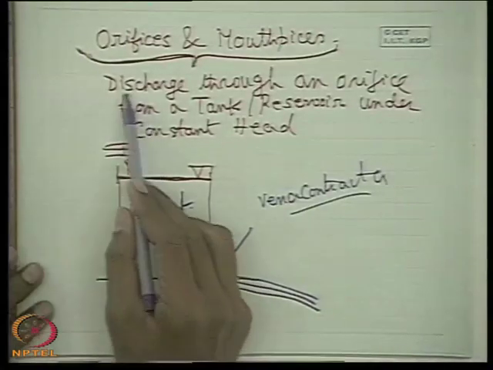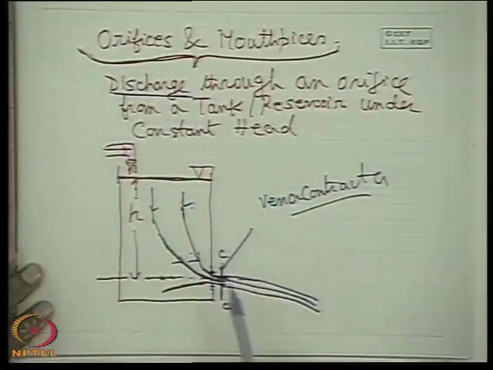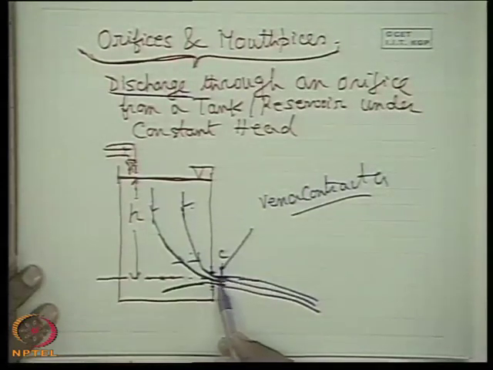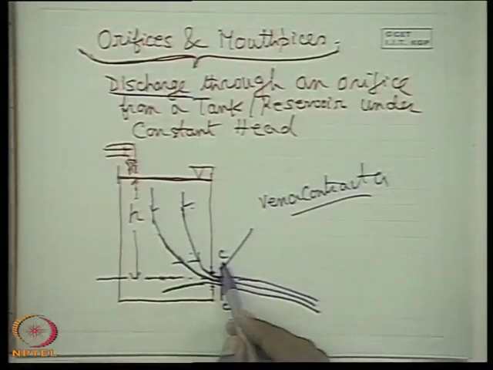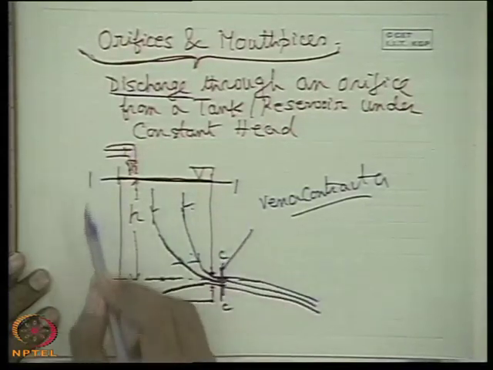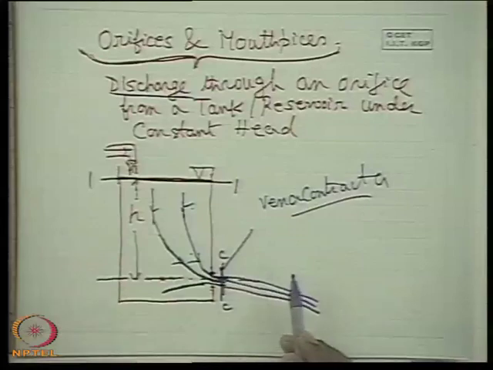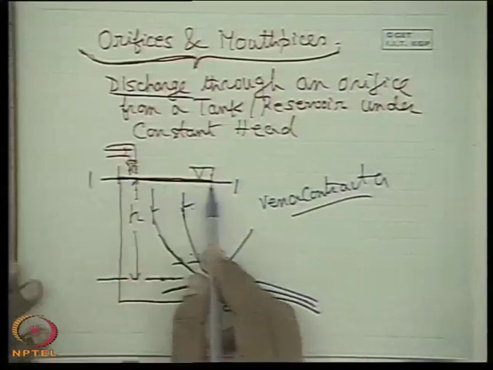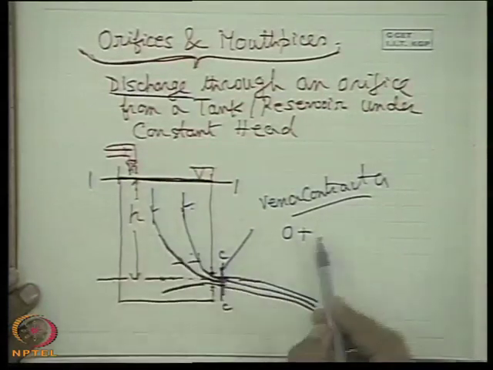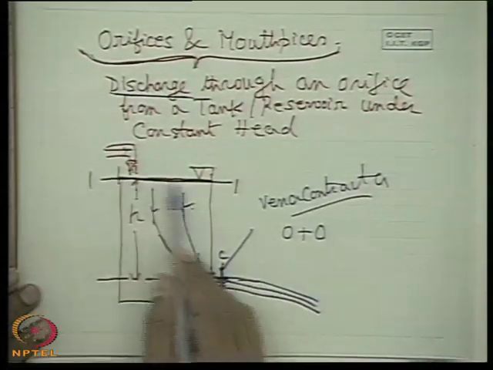Now our concern is to find out the discharge through an orifice. How can we find out the discharge? We can apply Bernoulli's equation at any point at the orifice, or at the vena contracta which is very close to the orifice. We will rather take the vena contracta and a section here. Let this section be 1-1. So now what is the pressure head at 1-1, above the atmospheric pressure? Zero. What is the velocity head here? Zero.